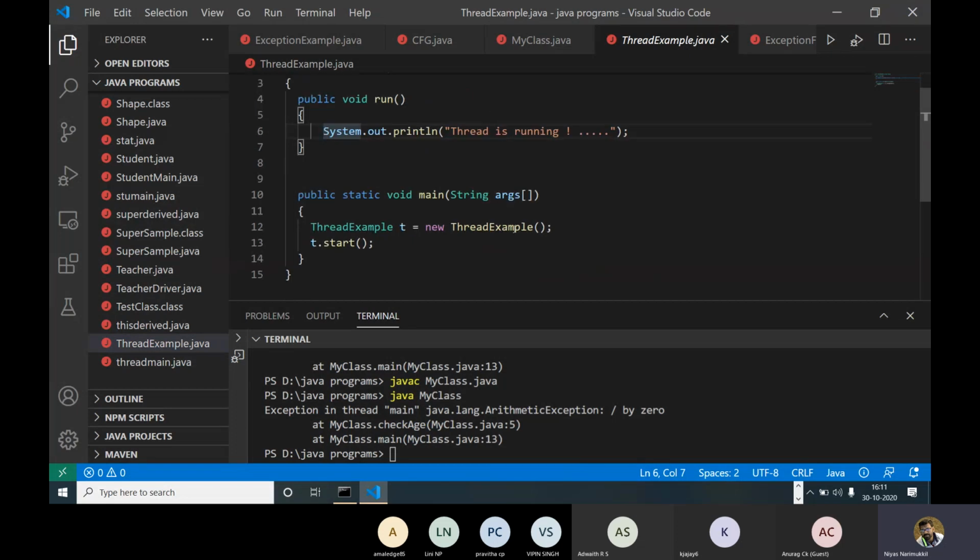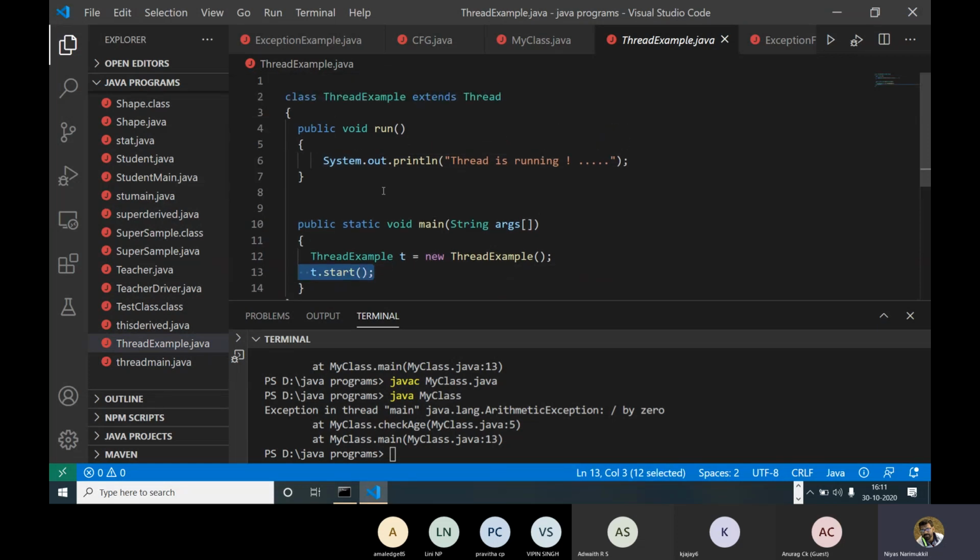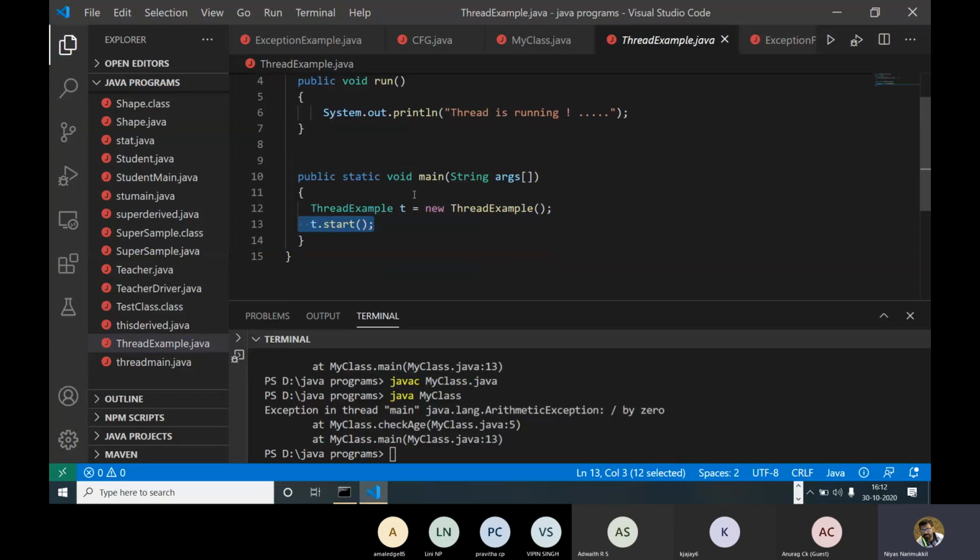Under main, we are creating a thread and calling thread.start. So what happens is that it will run this code and then stop, because the execution will complete here. Once it has run, it will automatically call the stop function and the thread will automatically terminate. Okay, so this is a simple example.